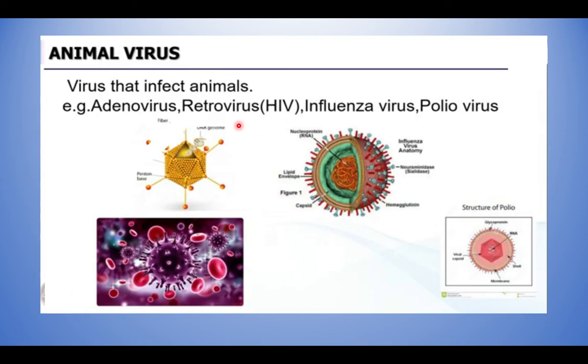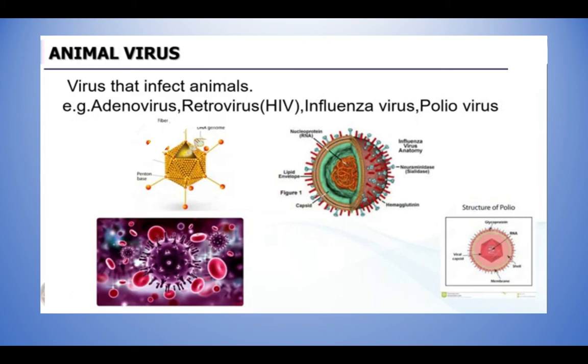Or else this kind of retrovirus also produces tumors causing cancer, right? Influenza virus causes the flu infection. Likewise polio virus, that is, polio attack is caused by this polio virus only. So different kinds of viruses cause different kinds of diseases in animals as well as human beings, right?